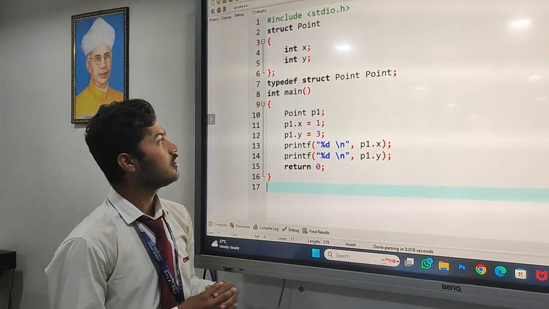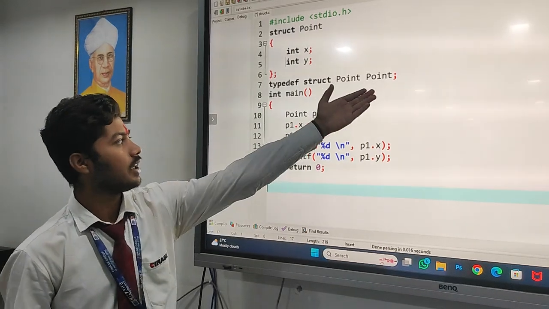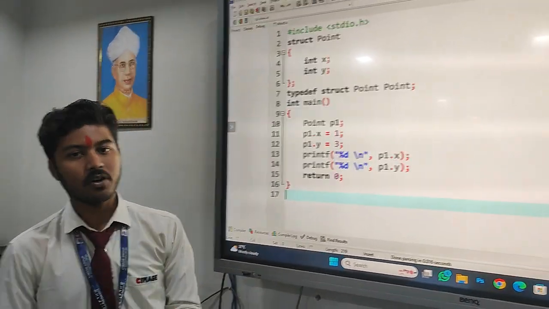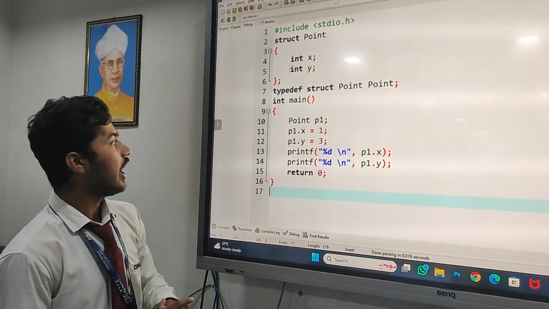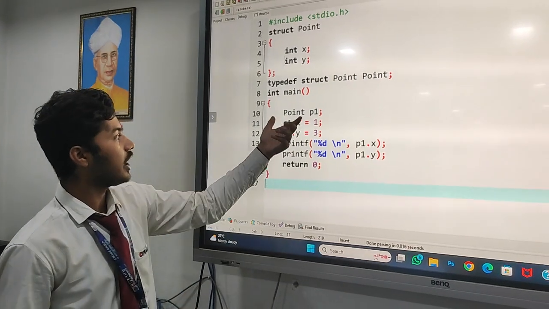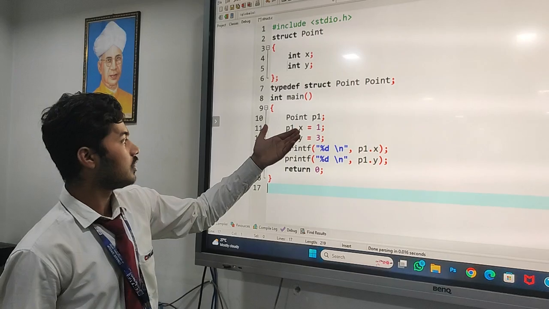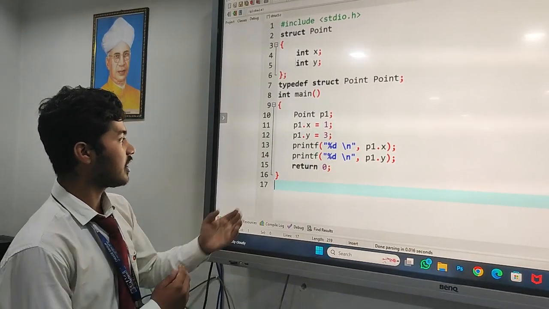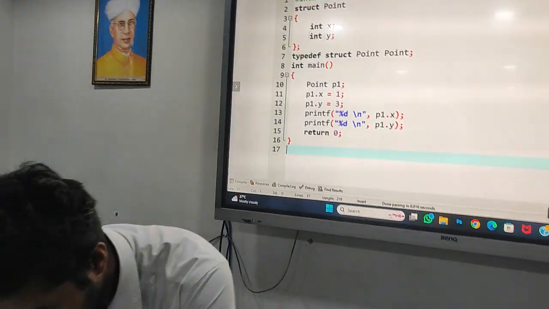Now we have given the alias name using the typedef keyword to the structure point, and its name is Point. Now in the main function we will declare the new variable of the structure, and we don't have to write the complete struct point here. We will only write Point, that is the alias name, and the variable name. Now we have assigned values to the variables x and y, and we will print this. Now I will run the program.